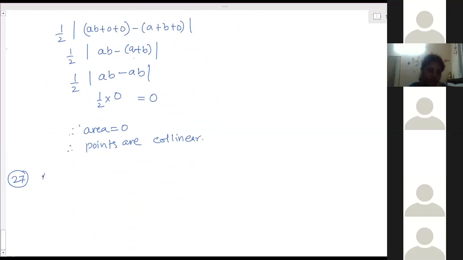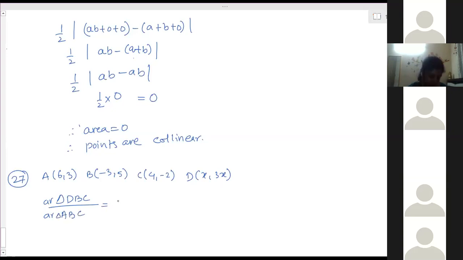4 points A as 6, 3. B as minus 3, 5. C as 4, minus 2. And D as x and 3x are such that area of triangle DBC by area of triangle ABC is, nothing is given, that means it is equal to 1 by 2.